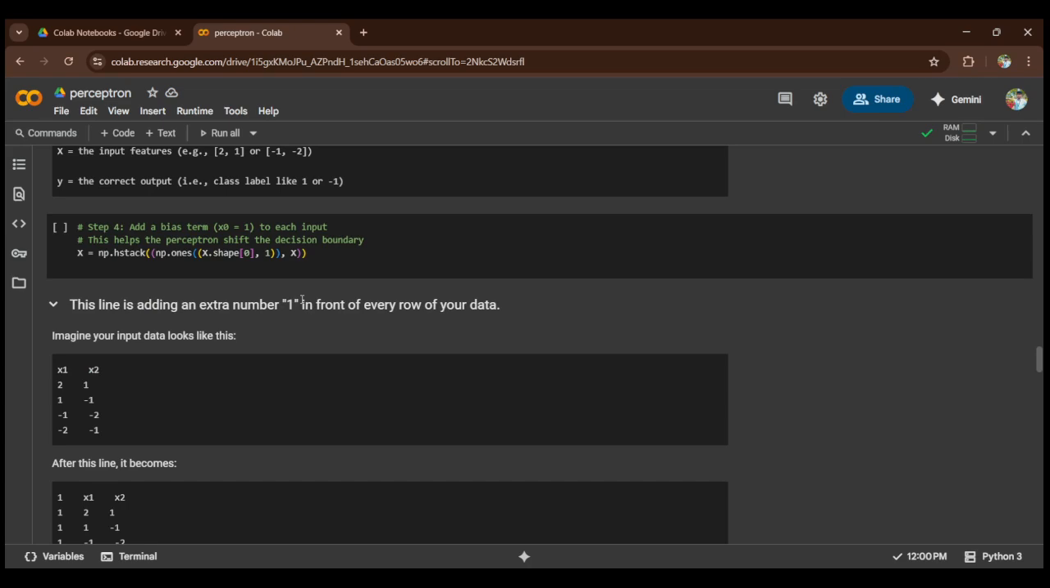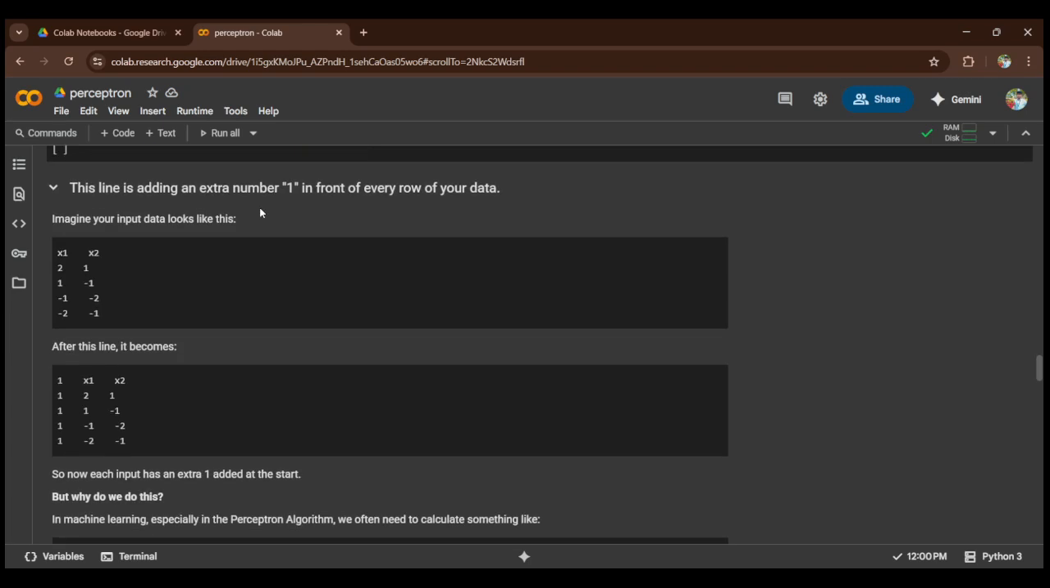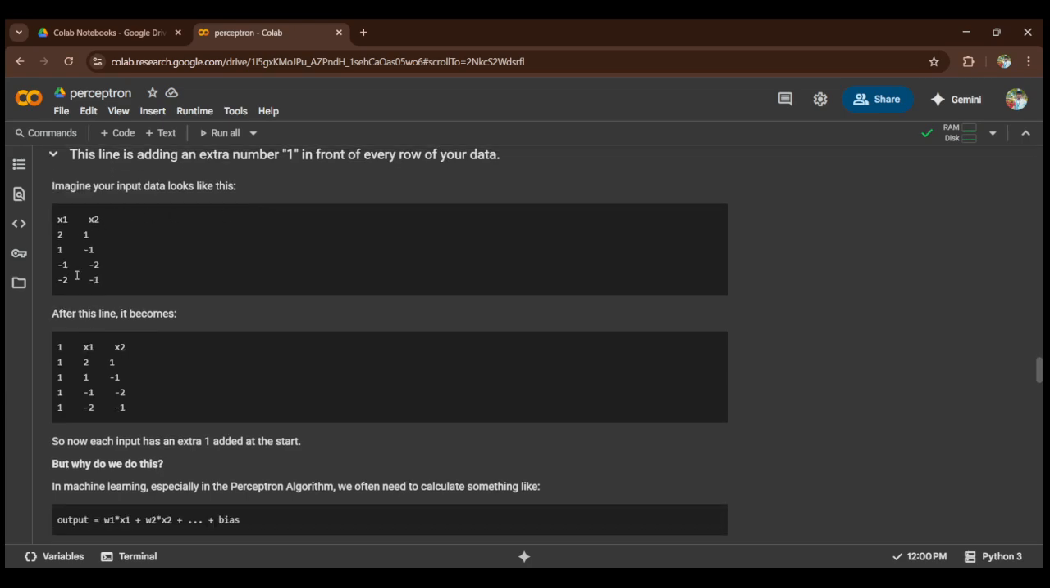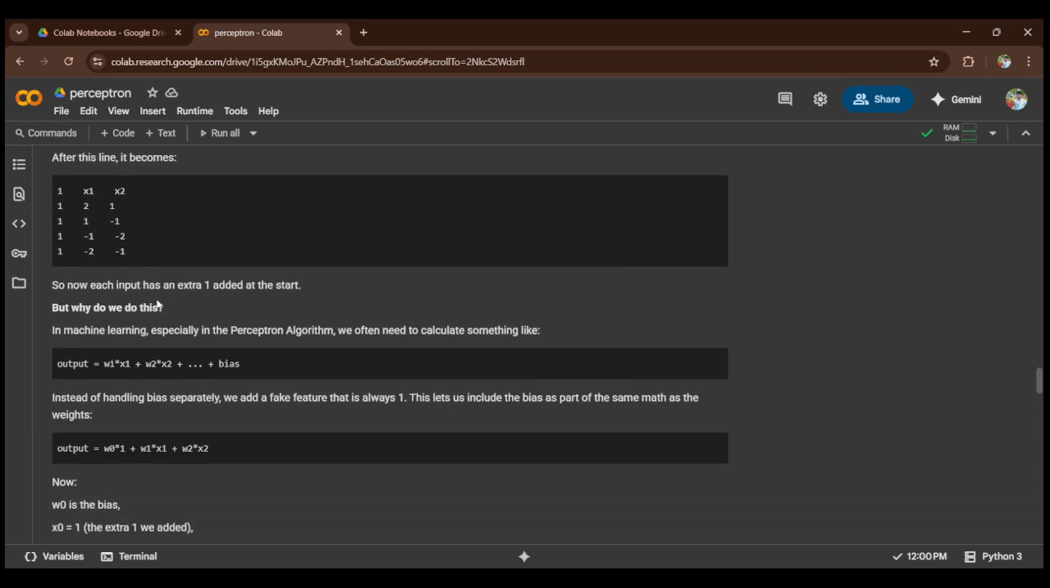Adding the bias term, x0 is equal to 1 for each point. It means for each point we are adding the bias, and this is the code. X is equal to np.hstack of np.ones of shape 0, 1 and x. This line is adding an extra number 1. It means this line is used to add an extra number 1 in each row. First, before adding the line, the data set looks like this. See, and after adding the bias, it looks like this. So now each input has an extra one added at the start.